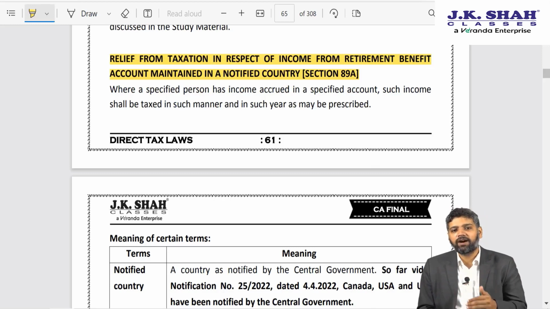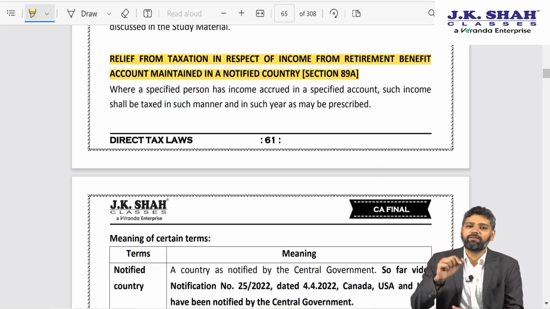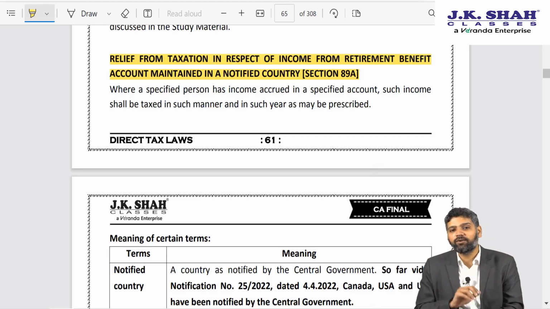So let us say in year 1 after my retirement, I have come back to India. I now become a resident and ordinarily resident in India. There is accrual in that retirement benefit account, but in the US that is not subjected to tax because I have not yet withdrawn from that account.